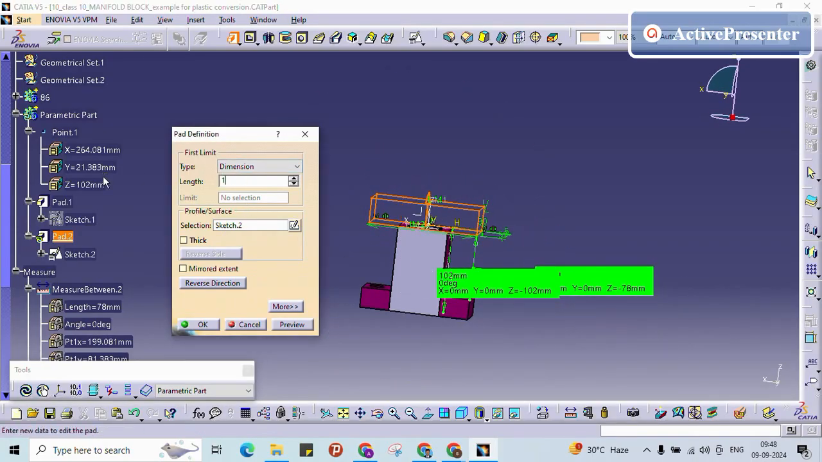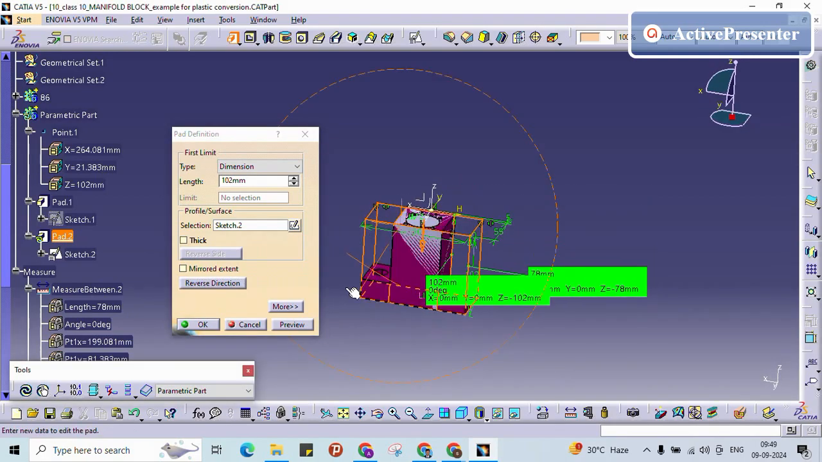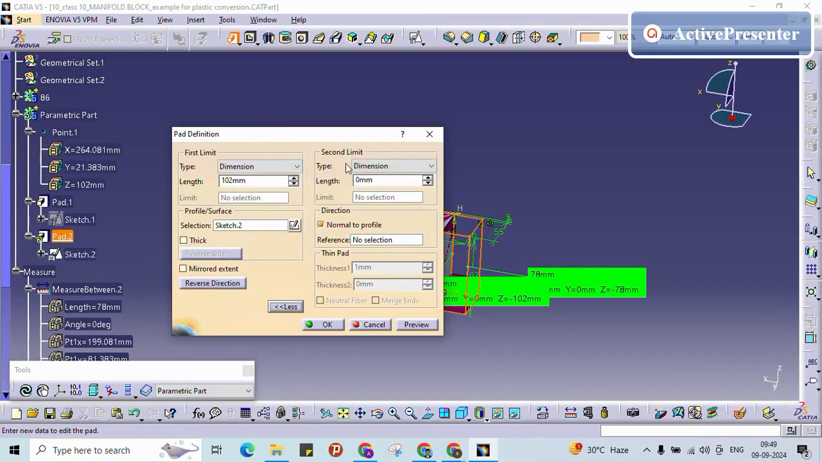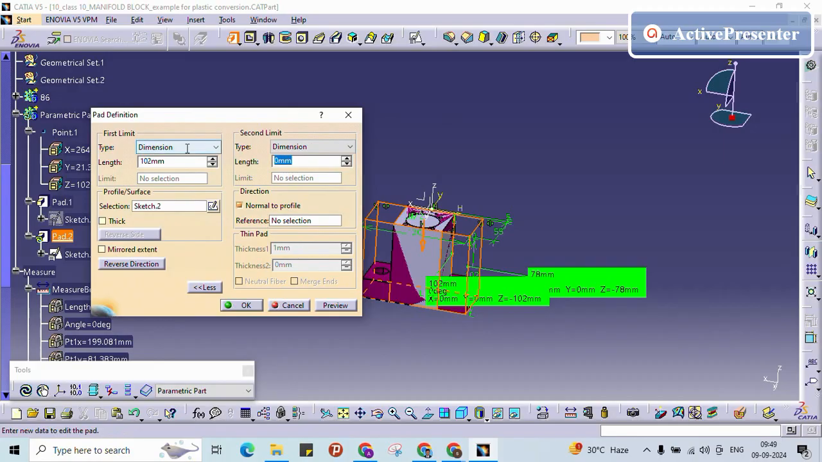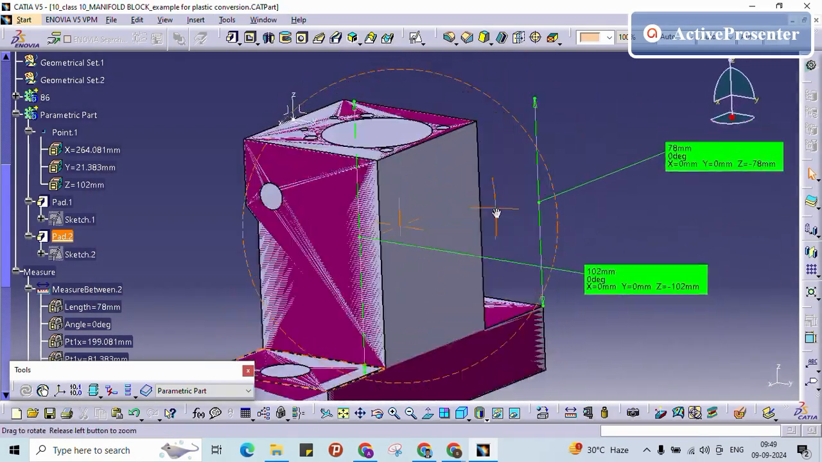Total 102 in reverse direction, so it will match with the bottom surface. And then I have the second limit minus 78. See, now it is not blinking anywhere, it is showing properly.